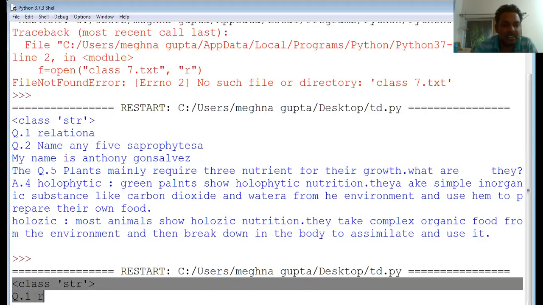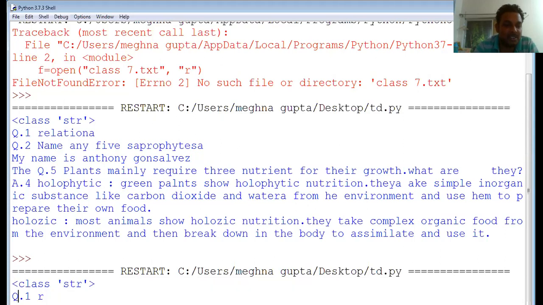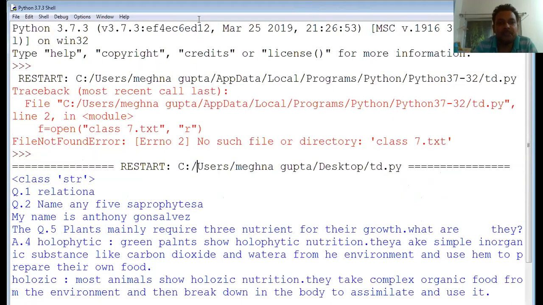You can see the output. These are the 5 characters that have been printed. Sorry, this is 1, 2, 3 with a space, 4, 5. So this is the read function.